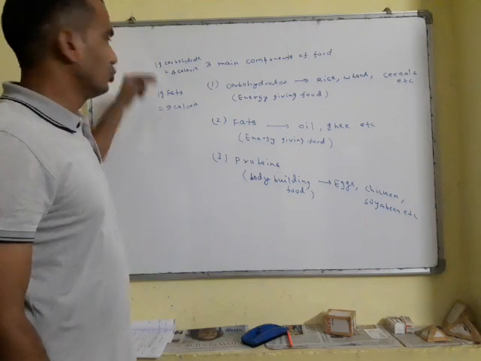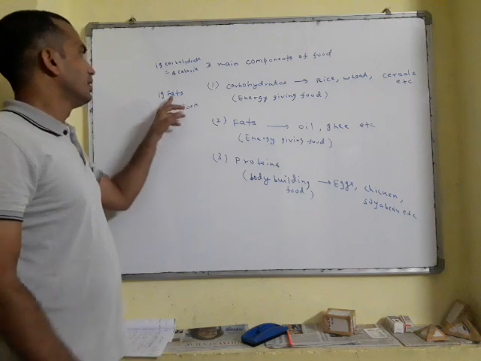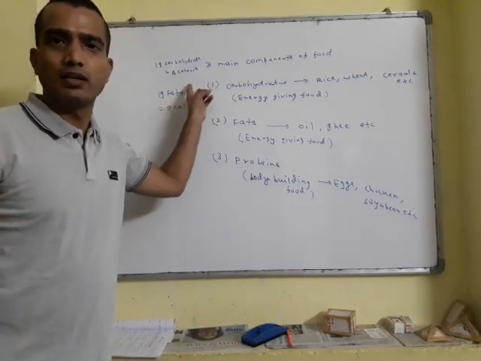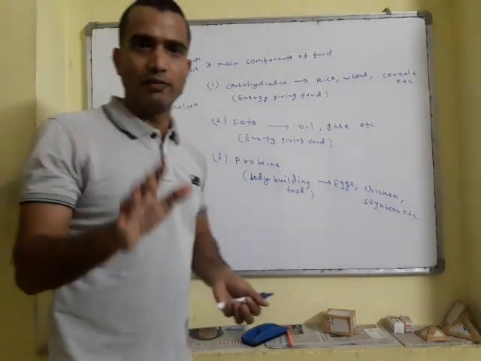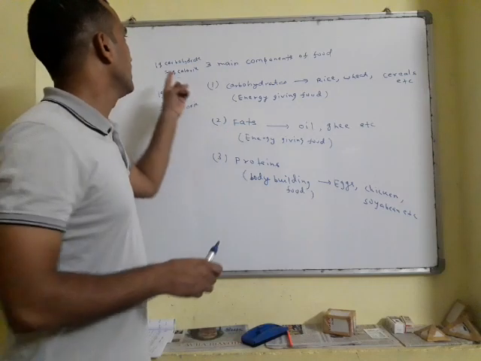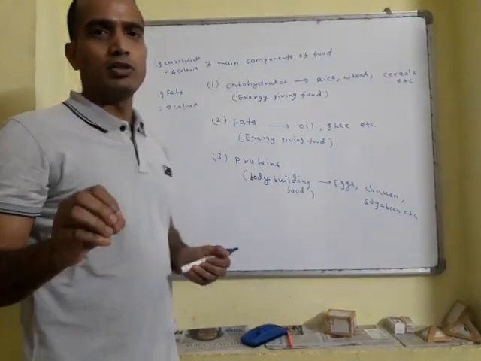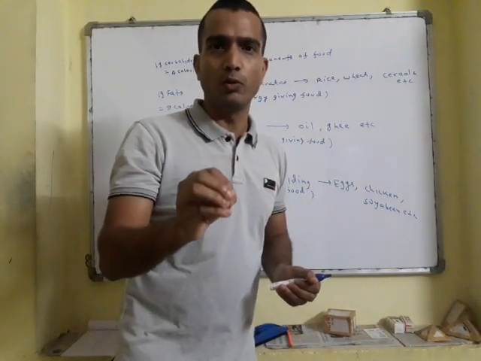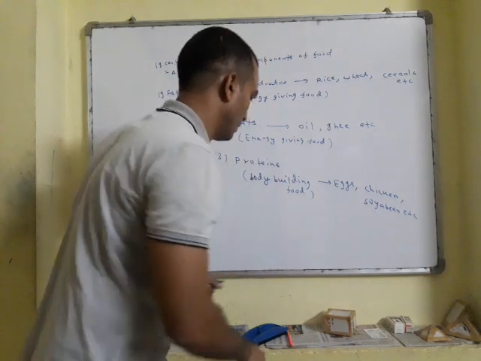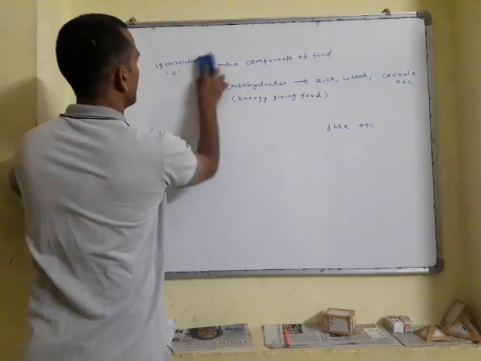From these two, we can conclude that both are energy giving food, but fats give more energy as compared to carbohydrate. So these three main components of food will be required when I deal with the topic nutrition in human beings. The next topic is nutrition in human beings.